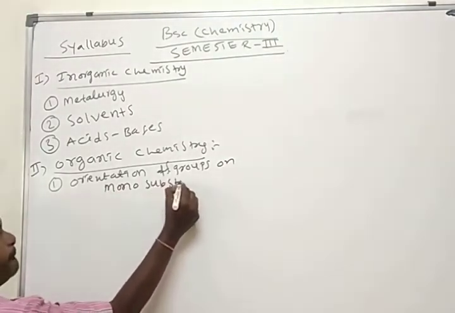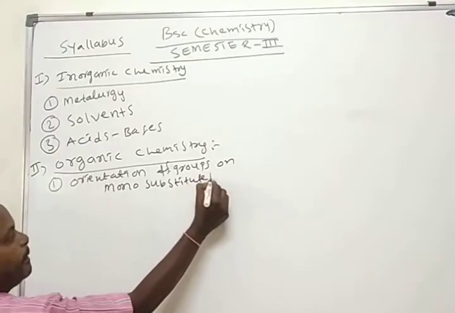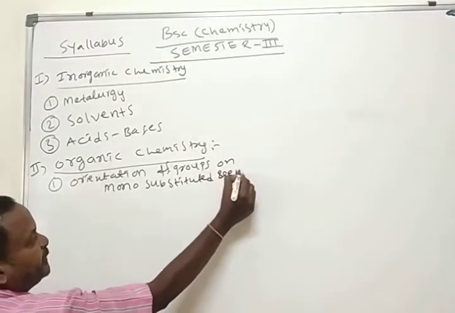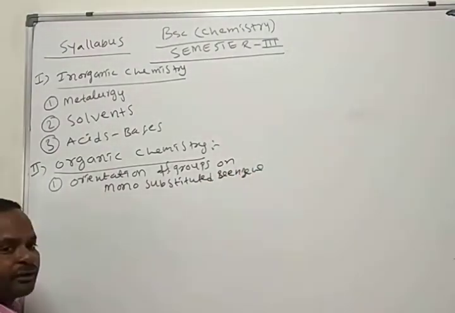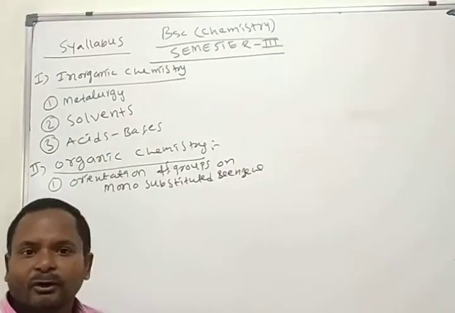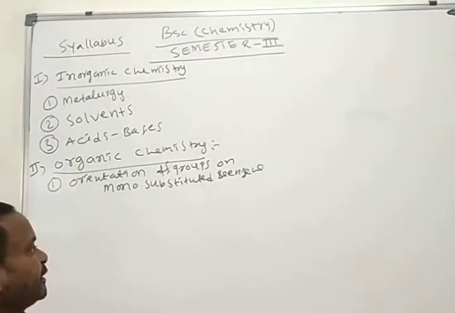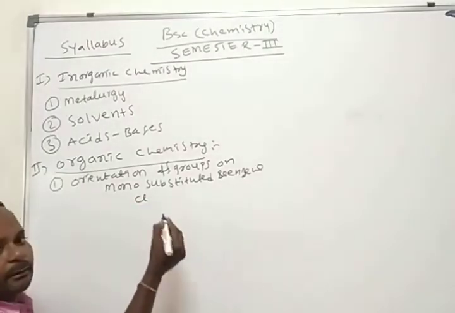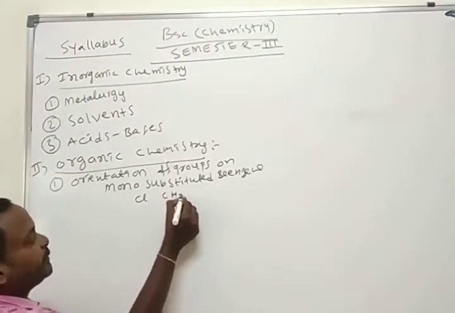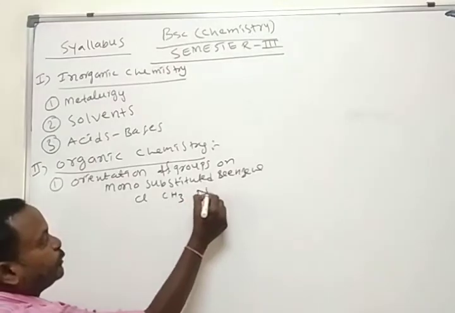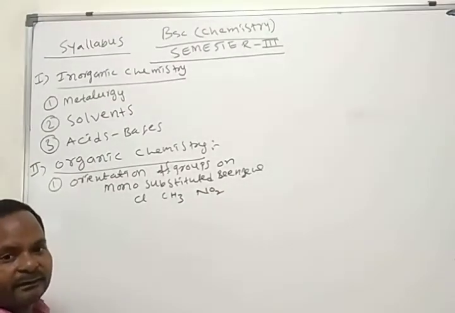Monosubstituted benzene means chlorobenzene, bromobenzene, nitrobenzene. Different groups are there. If benzene contains chlorine, chlorobenzene. Methyl means toluene. Nitro group present on benzene, nitrobenzene.